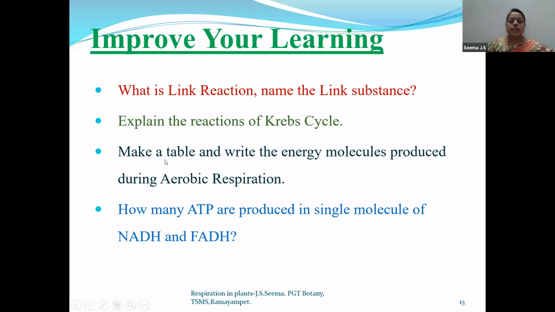Next is, how many ATPs are produced from a single molecule of NADH and FADH2? As I told you all, 1 NADH will give rise to 3 ATP molecules. 1 FADH2 will give rise to 2 ATP molecules. So children, make a note of all these questions, write the notes and show them to your concerned teachers.